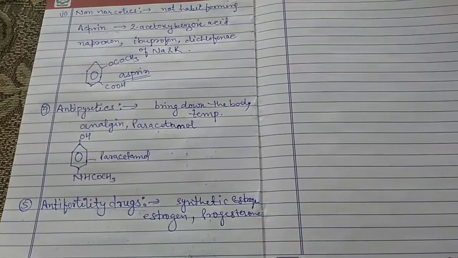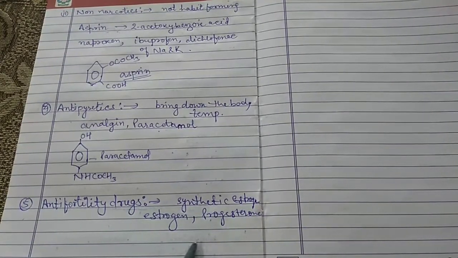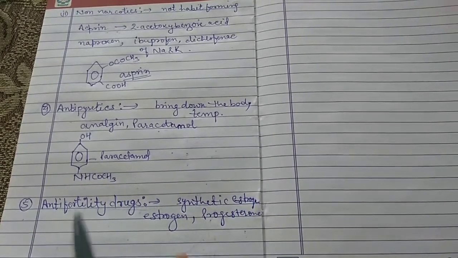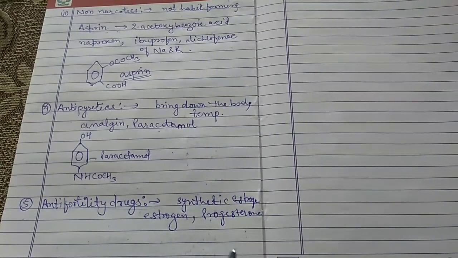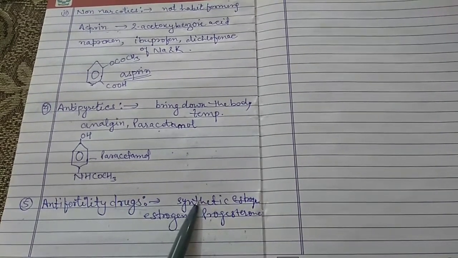progesterone. It is known that progesterone suppresses ovulation inside the body. The function of progesterone is to suppress or decrease the process of ovulation. Synthetic progesterone derivatives are more potent than progesterone.